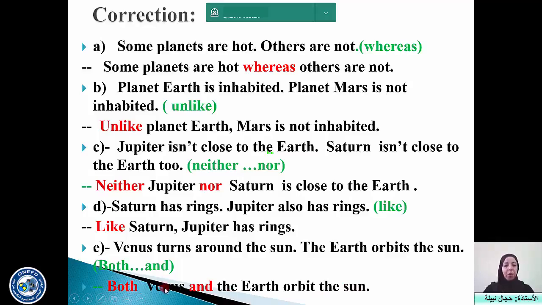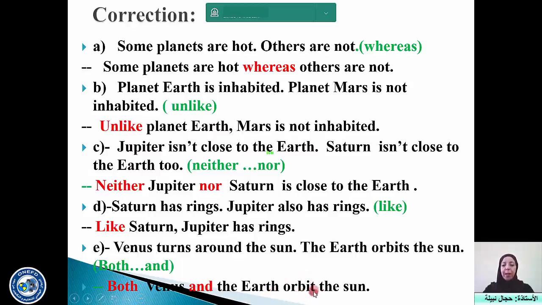So "both and" is used to express an addition of two elements. Of course, the elements can be subjects, or verbs, or adjectives, depending on the position of the word. But "both and" is not always put in the beginning. It can be in the middle of a sentence also. So pay attention to the verb now. The verb here is plural, orbit.